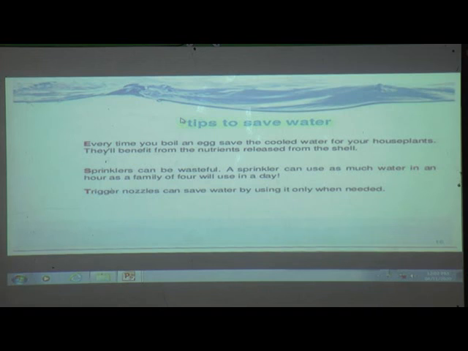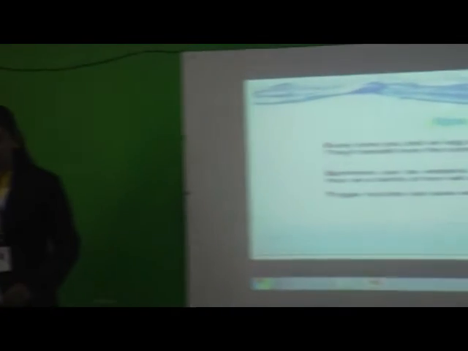Okay children, so hope you understood whatever concepts we learned in this lesson. What did we discuss in this lesson? We discussed what is meant by water, how we can get water from nature, and what percent of water is present on earth. And what water is useful for human beings, what percent of water is there for human beings on earth, that also we discussed. So we came to know that a very small percent of water is useful for human beings and other living organisms also.